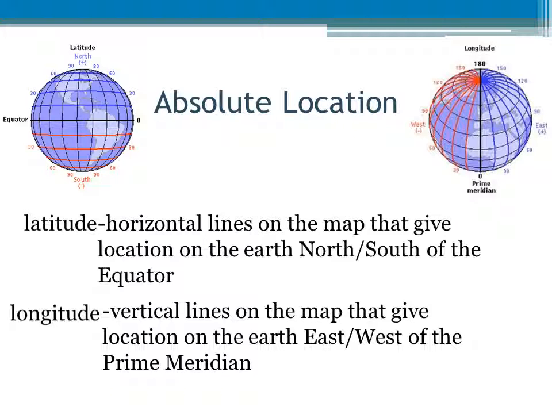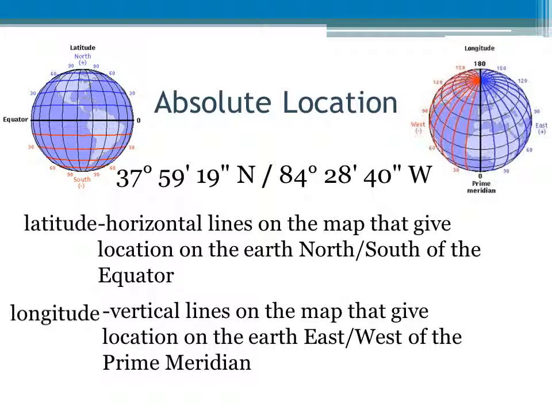Both latitude and longitude are used to specify the absolute location of a place, literally where that place is on a map. It is written in coordinates such as 37 degrees, 59 minutes, 19 seconds north by 84 degrees, 28 minutes, 40 seconds west, the absolute location of Lexington.